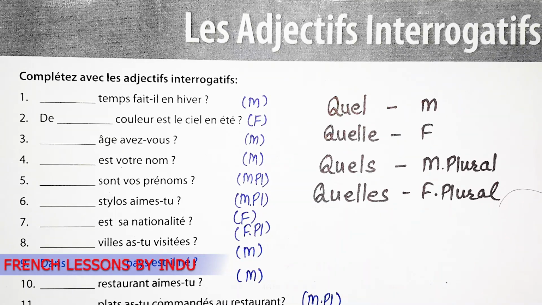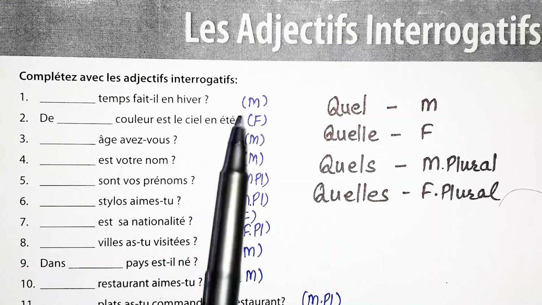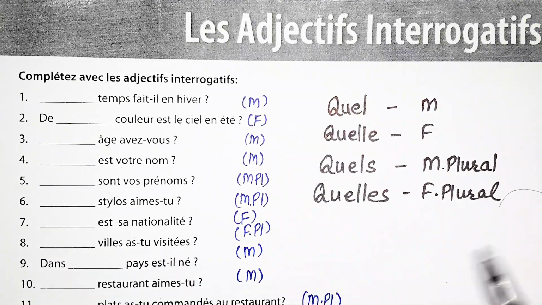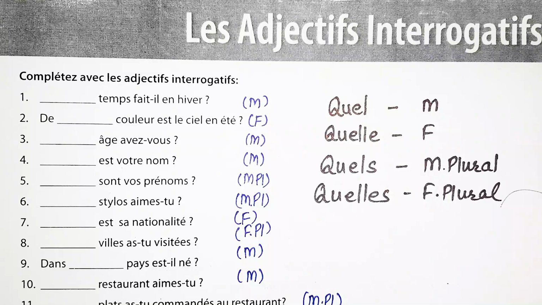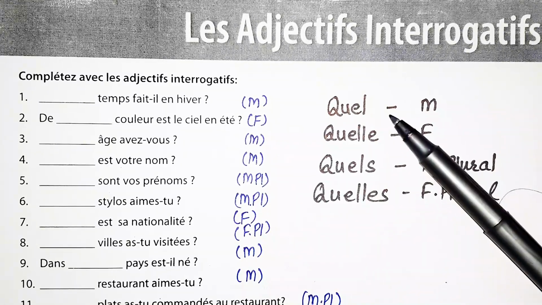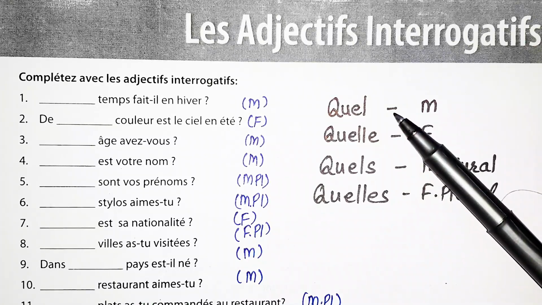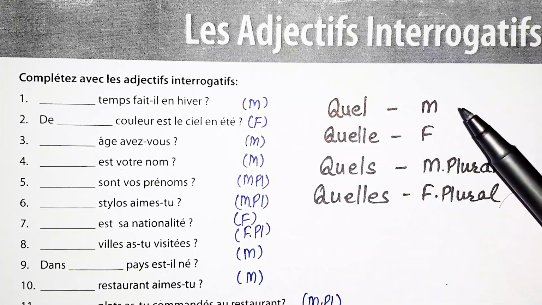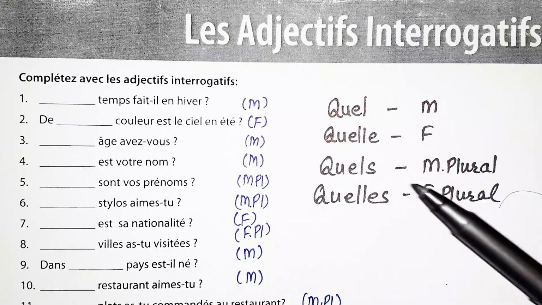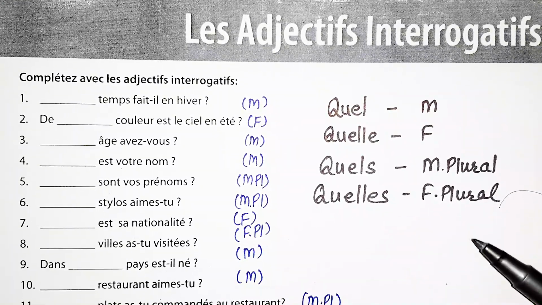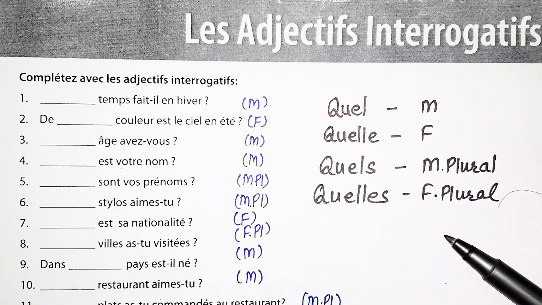In this class, we will do a practice exercise of les adjectifs interrogatifs. Okay. First, we will understand what an interrogative adjective is. We use quel to form a question, and that means which and what. Okay. And it is used in place of an article, and we always place it directly in front of a noun. So, it must agree with the noun in gender and number.